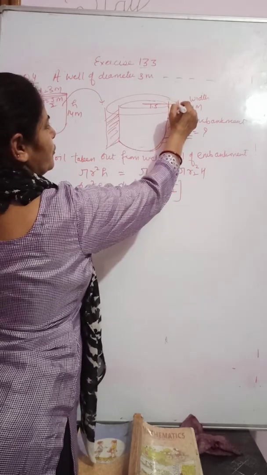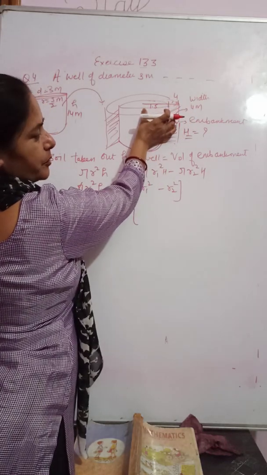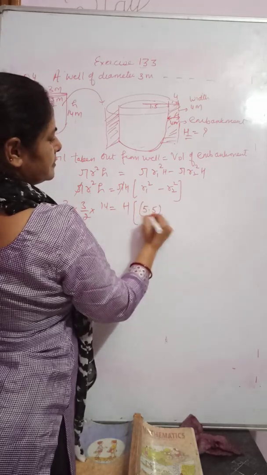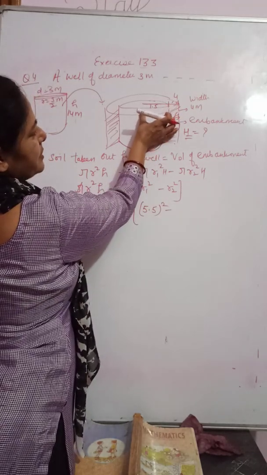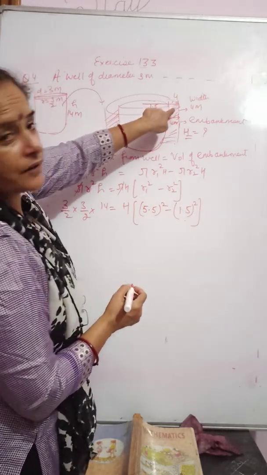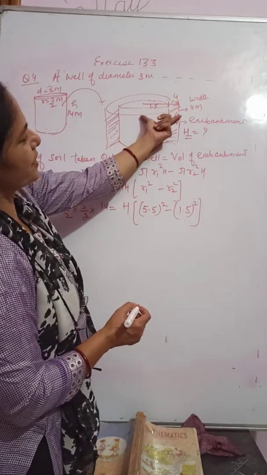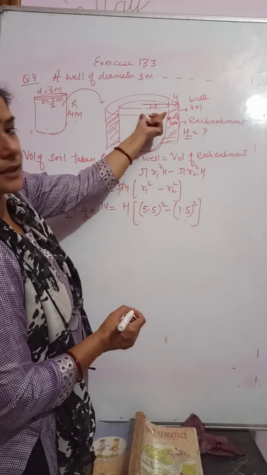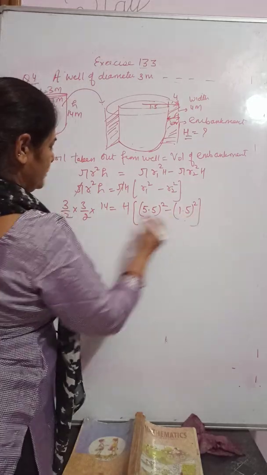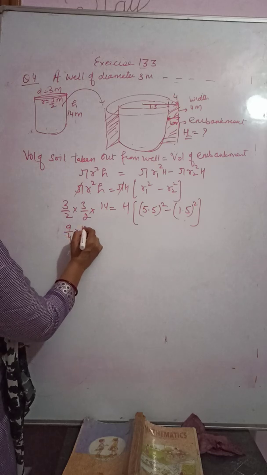This width is 4, this width is 4, and this width is 1.5. So the total outer radius will be 5.5, and the inner radius will be 1.5 only. Width is 4, this is 1.5, 1.5 and 4, so outer radius will be 5.5 and inner radius will be 1.5. So this is 3 by 2, I am writing it together, 9 by 4 into 14 is